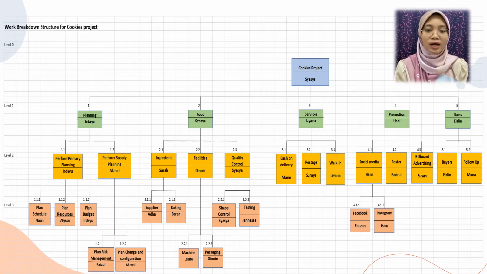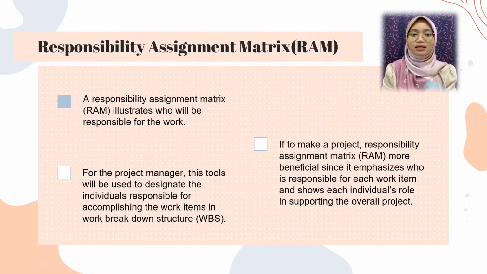In level 1, there are 5 main activities, which are planning, food, service, promotion, and sales. For planning, the person in charge is Idayu, for food is Shasha, service is Liana, promotion is Hani, and sales is Izlin. Next, I will be explaining about the responsibility assignment matrix.